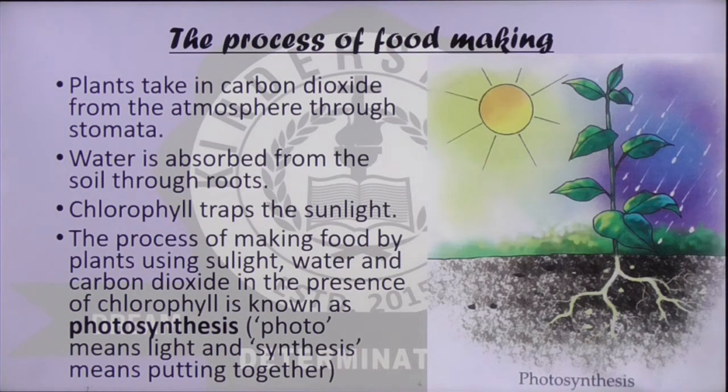Roots which are deep down inside the ground absorb minerals and water from the soil, and all of this together with the help of the air that is present in the atmosphere prepare food. So sunlight, water and carbon dioxide in the presence of chlorophyll, the plant prepares food, and this process is called photosynthesis.